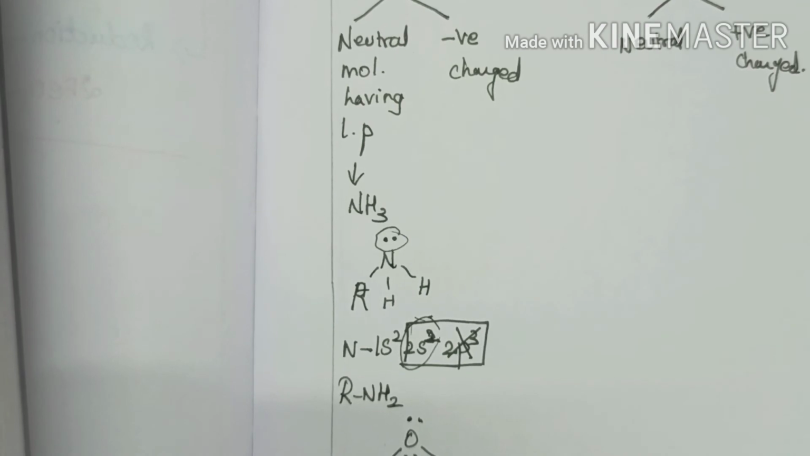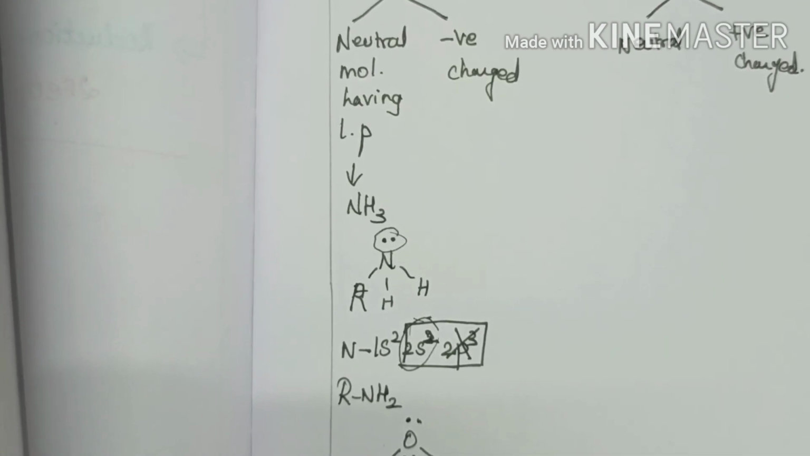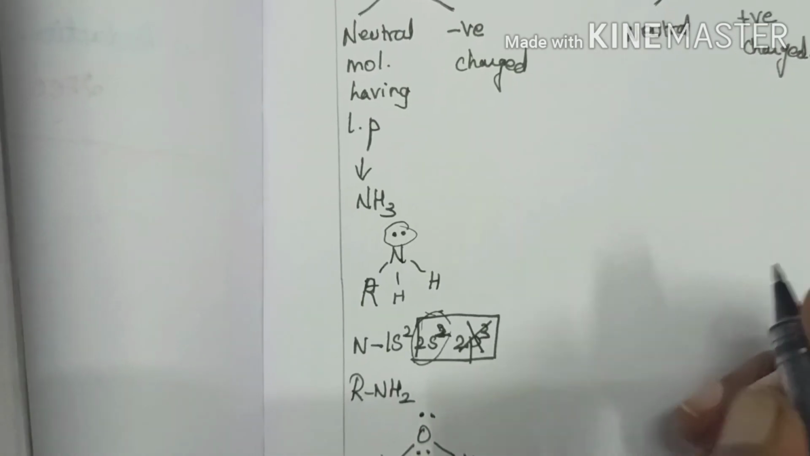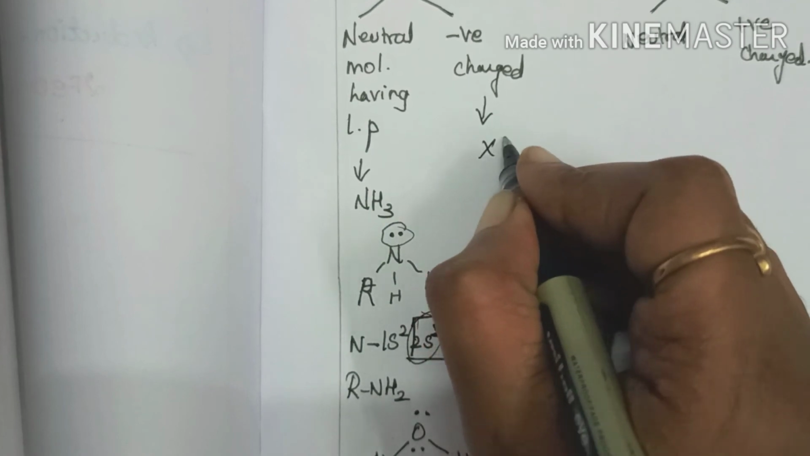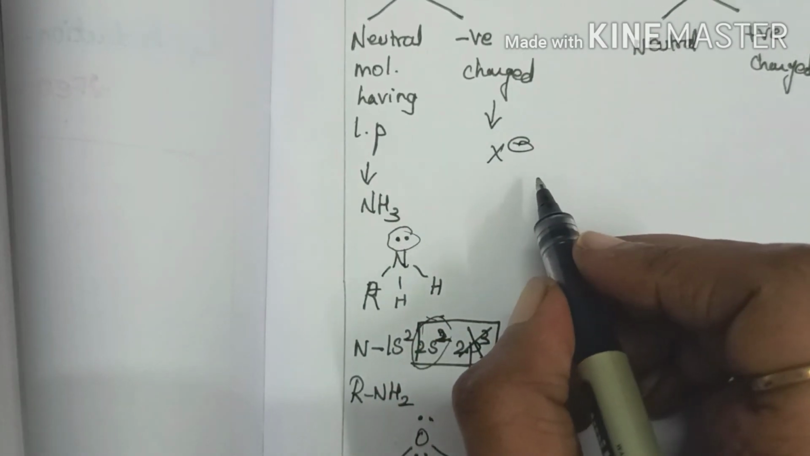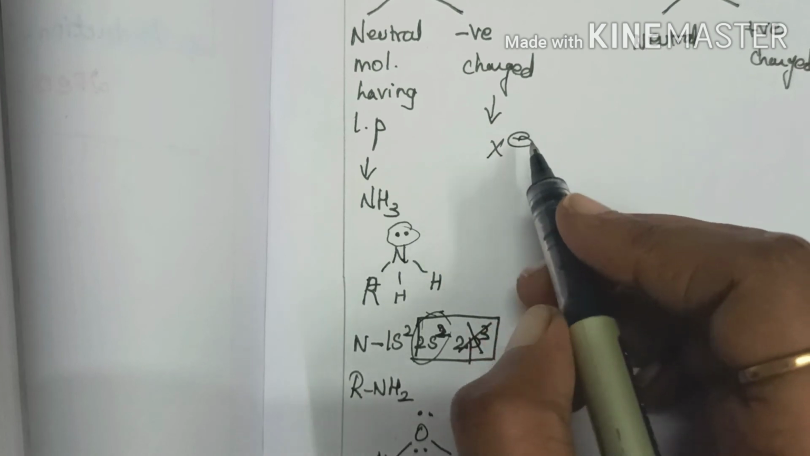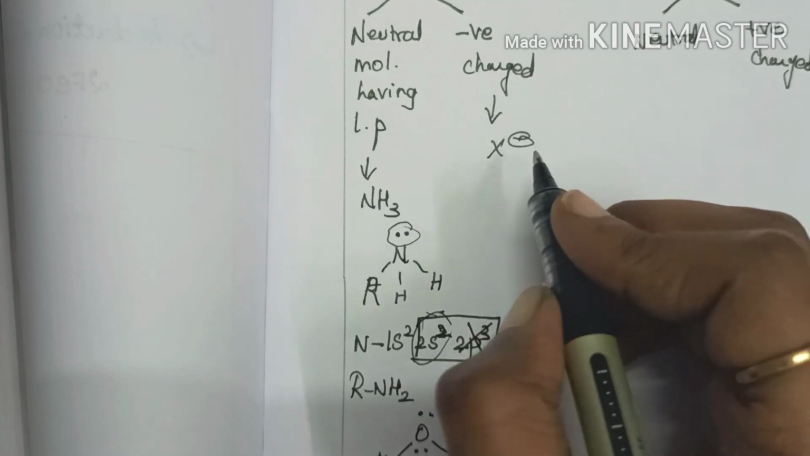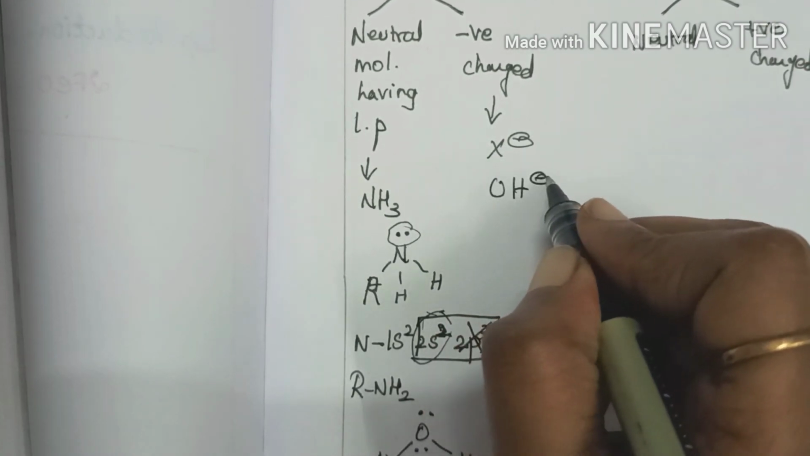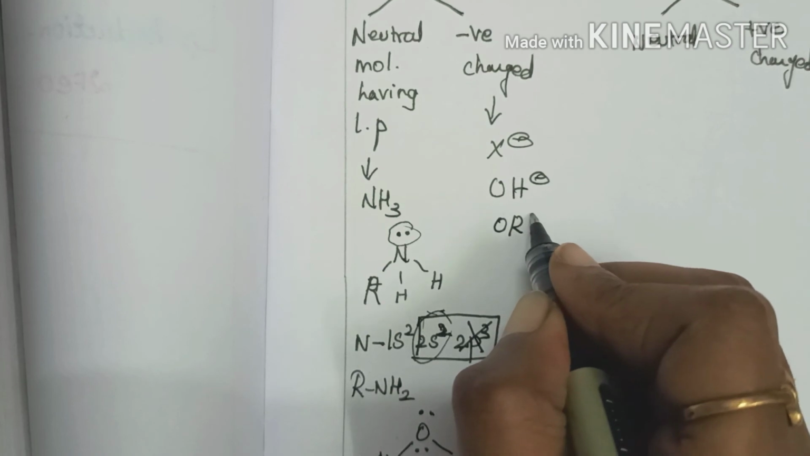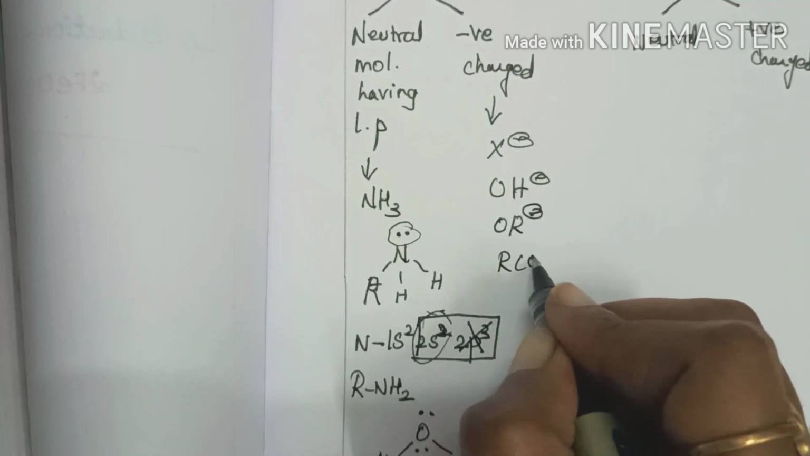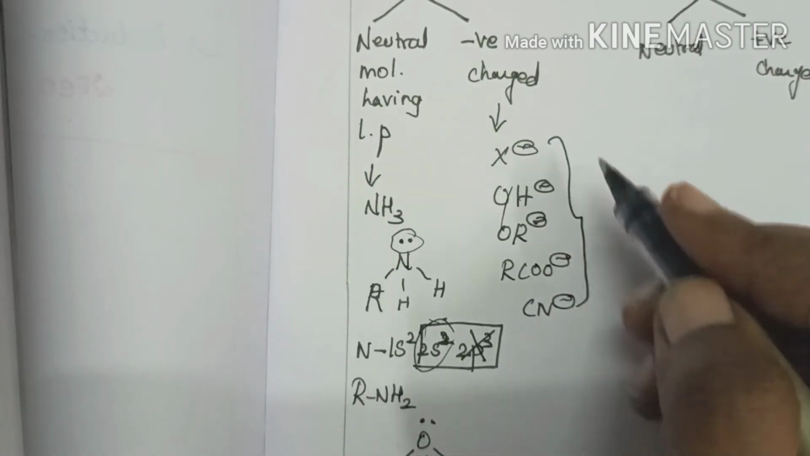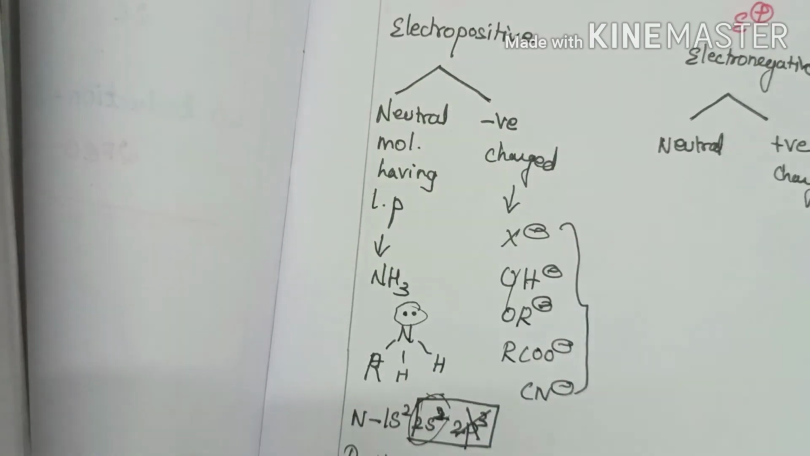And next is the negatively charged molecule. The negatively charged molecule can also act as a nucleophile since it has a negative charge. For example, all the halides, X minus. Here X can be fluorine, chlorine, bromine or iodine. So all the halides can act as nucleophiles. And next is hydroxide ion OH minus, alkoxide OR minus, carboxylate RCOO minus, and cyanide CN minus. All these have a negative charge, hence they can act as nucleophiles.